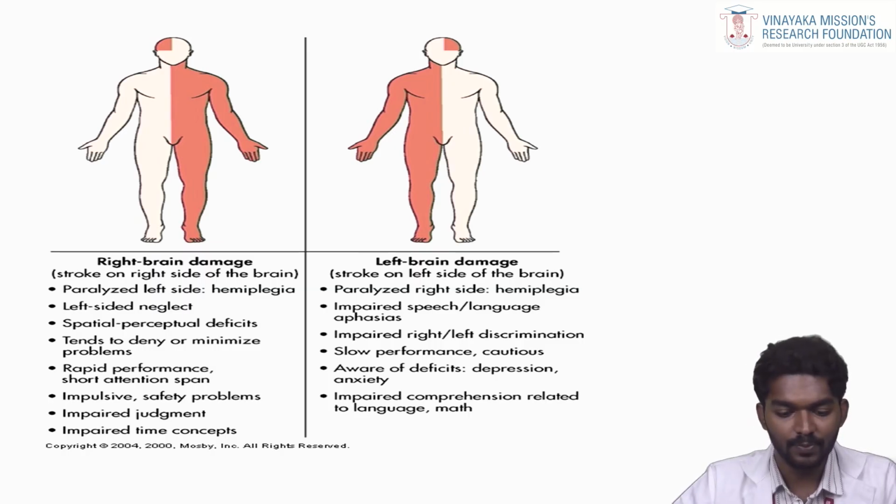And what happens with a stroke in the left side of the brain? Paralysis of the right side, impaired speech and language, impaired right-left discrimination, slow performance, awareness of the defects, depression, anxiety, and impaired comprehension related to language and mathematics.